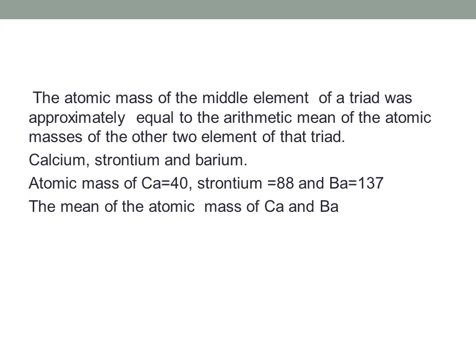When we take the arithmetic mean of the atomic masses of calcium and barium, we will get 40 plus 137 divided by 2, that's equal to 177 by 2, which is equal to 88.5. When you see the atomic mass of strontium, you can see that it is 88. So what Döbereiner said is true. The atomic mass of the middle element of a triad was approximately equal to the arithmetic mean of the atomic mass of the other 2 elements of the triad.